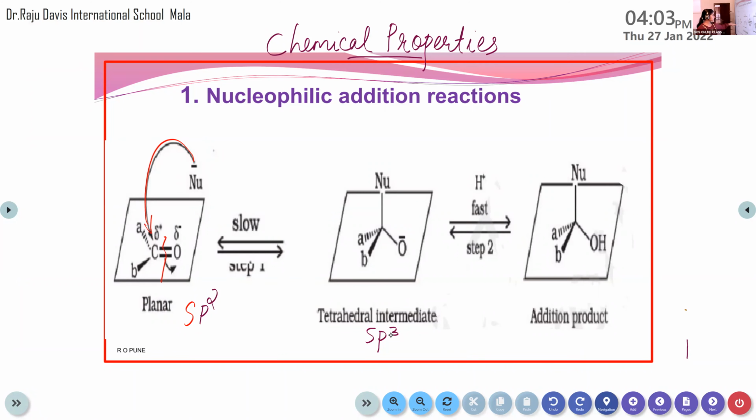The carbon atom, oxygen, and the two different alkyl groups are on the same plane, and the nucleophile will always attack in the direction perpendicular to that plane.